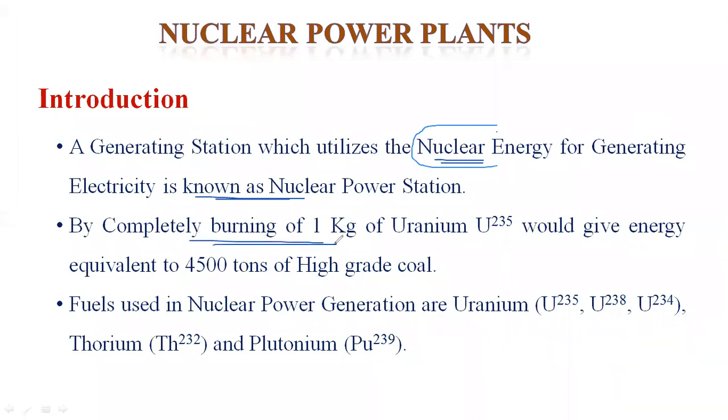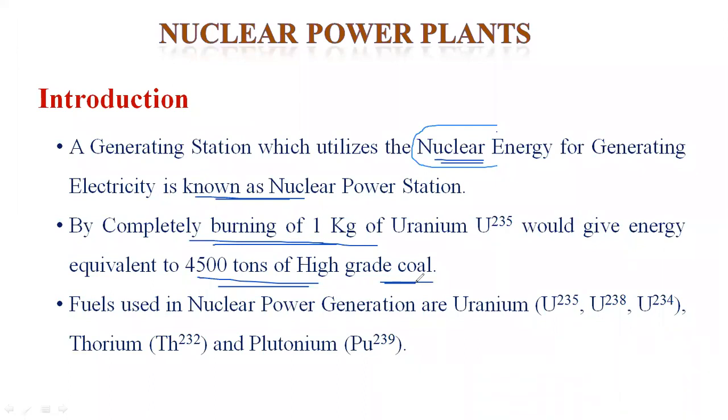Completely burning 1 kg of uranium is approximately equal to the power generated in a thermal power plant requiring 4,500 tons of high grade coal. In high grade coal, the fuel utilization efficiency is 100% and the wastage is very, very less.